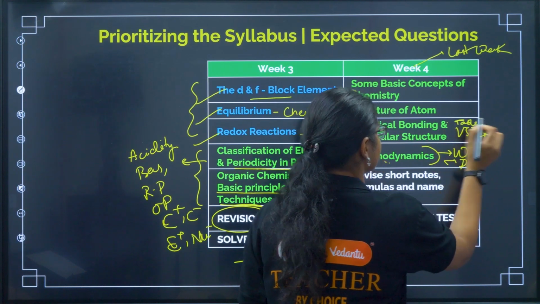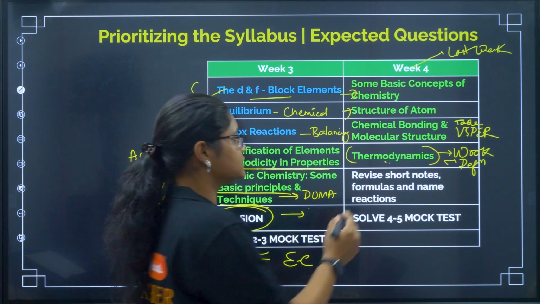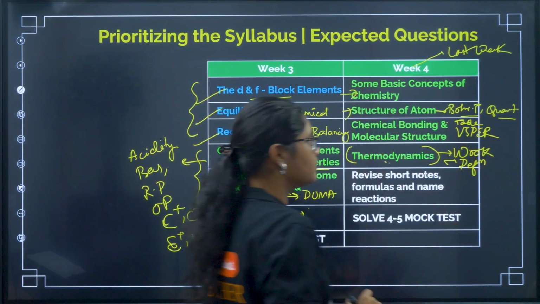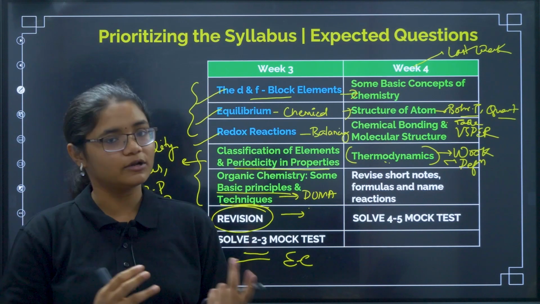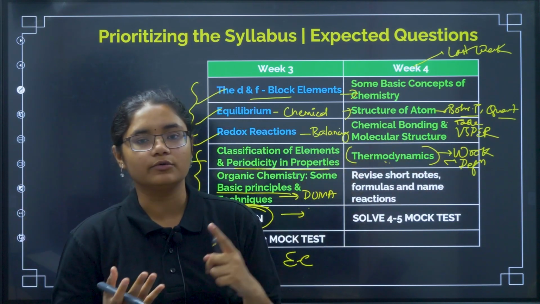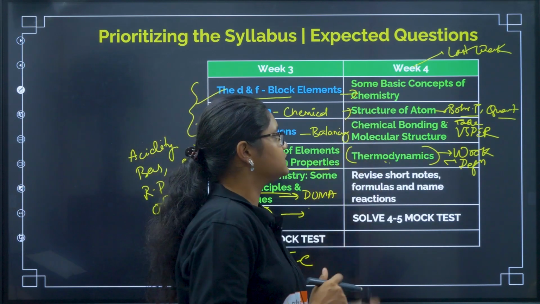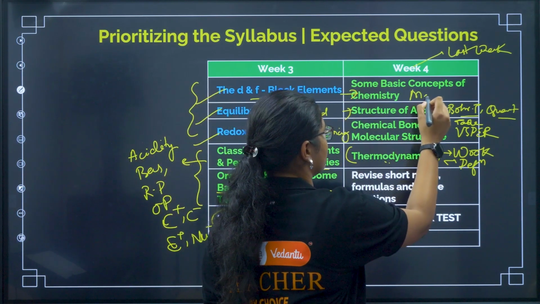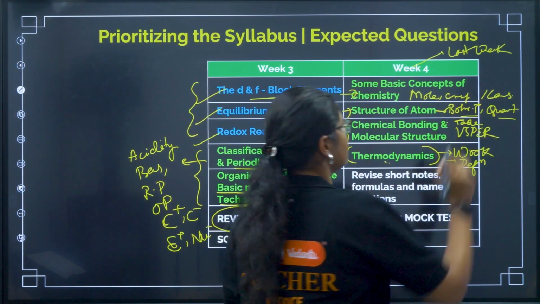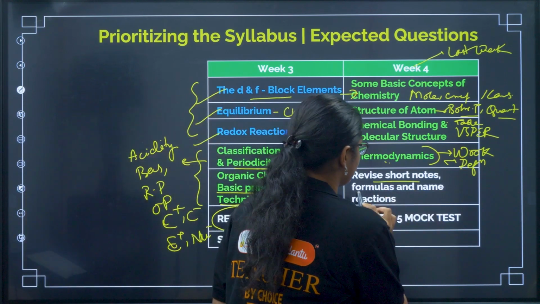Learn that table properly. Coming to structure of atom, what we can do, Bohr's theory, then quantum. So focus on these 2 topics. Note down the formulas from this topic, quantum numbers, how to find out orbital, angular nodes, radial nodes, these general formulas you can do. Now coming to some basic concepts of chemistry, again focus on mole concept here, which is very important, and your laws. Okay, so these all things if we do, and then at last you have to revise the short notes, formulas and the name reactions.